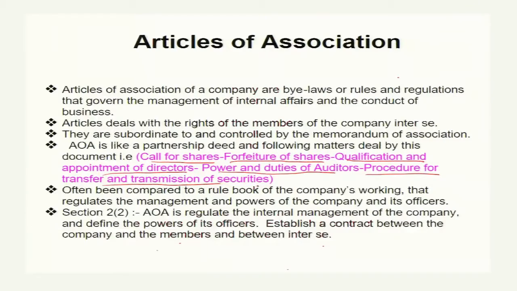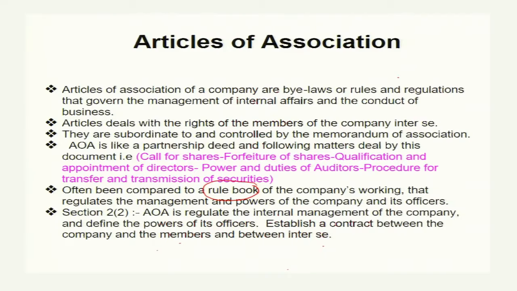So the article of association is considered bylaws framed by the company itself to regulate its own functioning. Often this is compared to a rule book; we do not change the rules and we are bound to follow the rules as they are. Let me give you an example. If we jump a red light at a crossing, it means we violate the provisions of the Motor Vehicles Act, and the violation is subject to penalty. The same here: the article of association is a rule book.